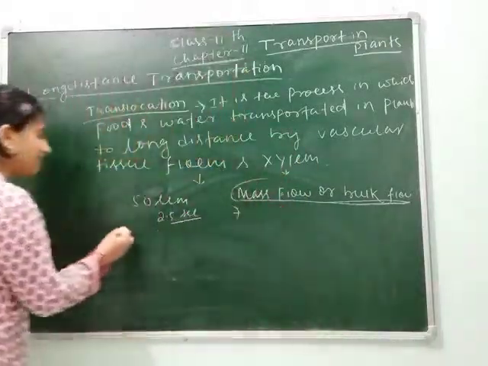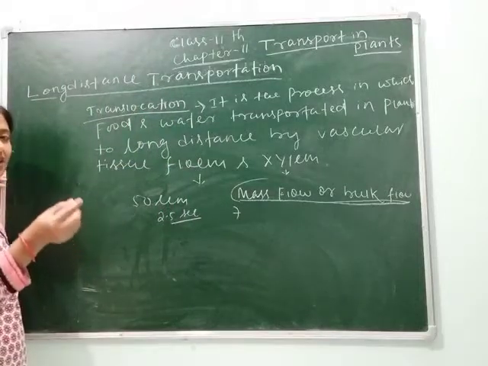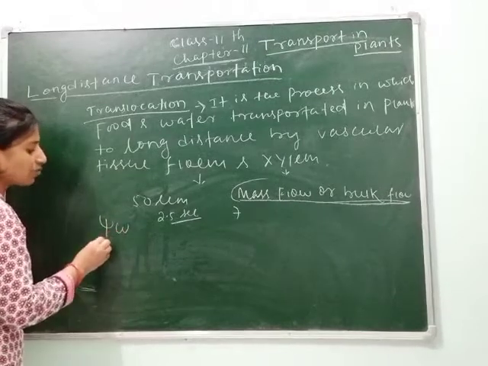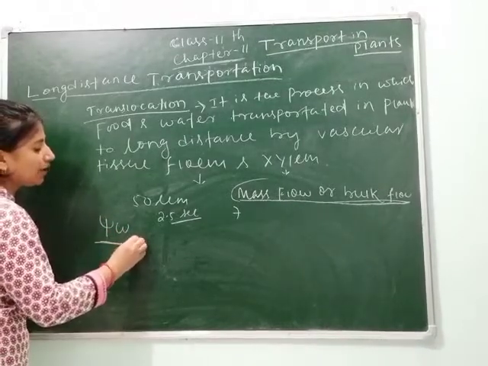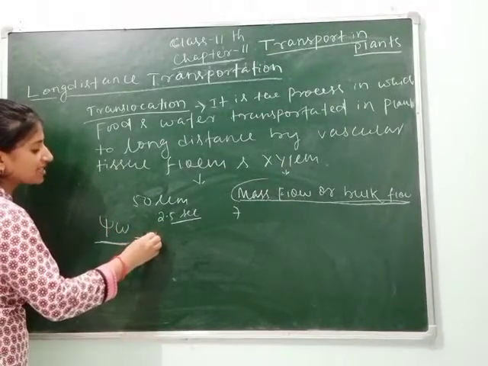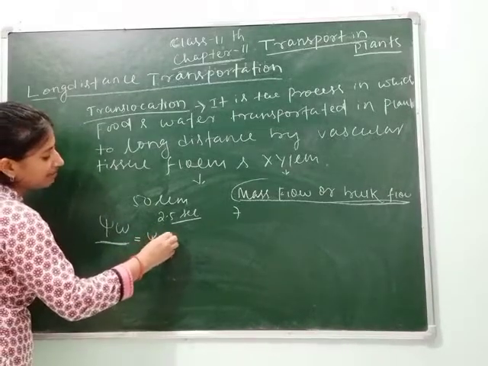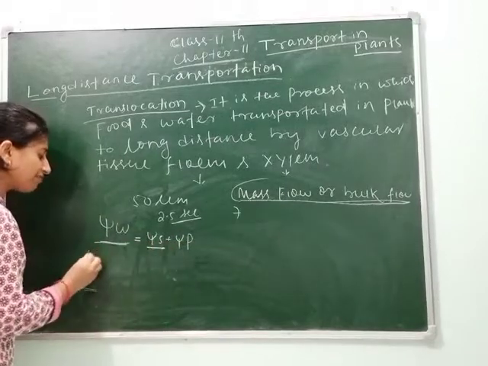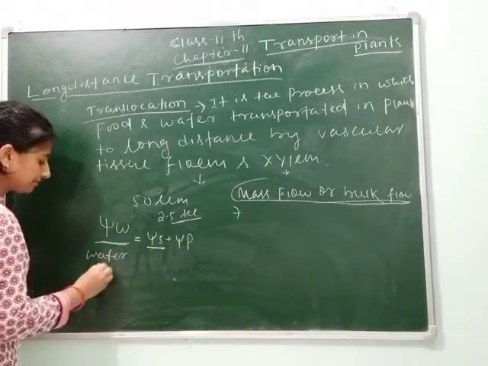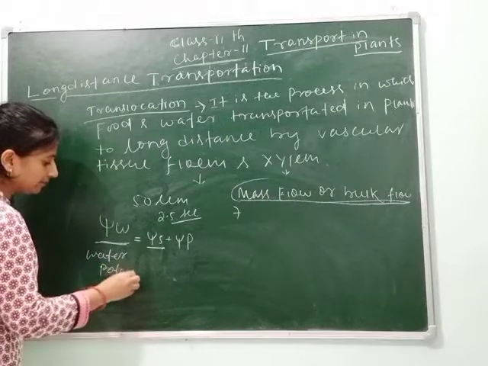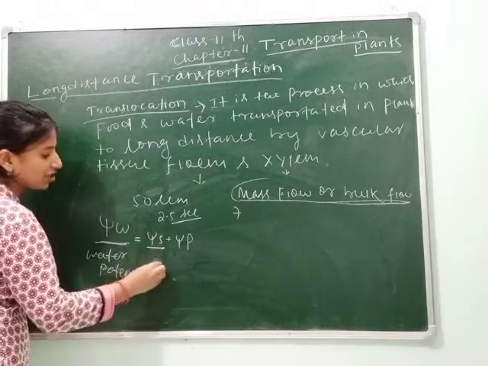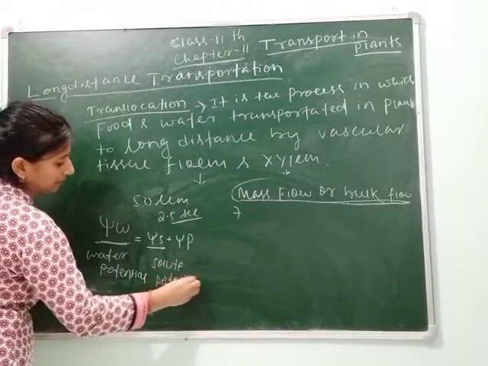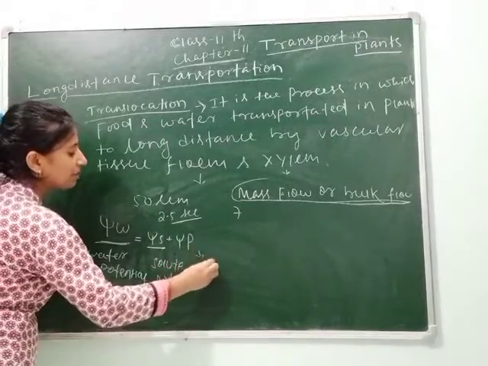We define water potential as psi W, which is equal to solute potential, psi S, plus pressure potential, psi P. So this represents water potential, this represents solute potential, and this represents pressure potential.